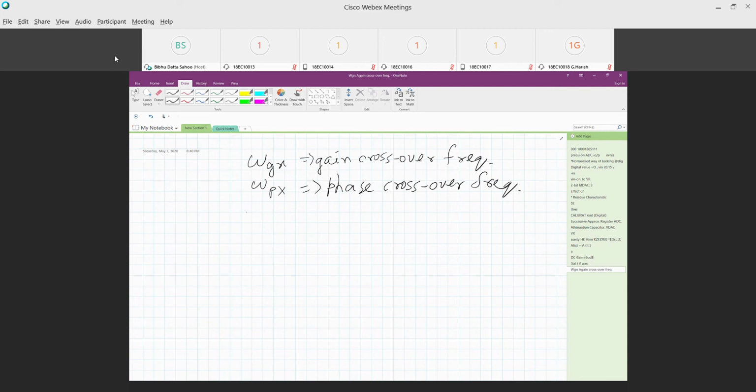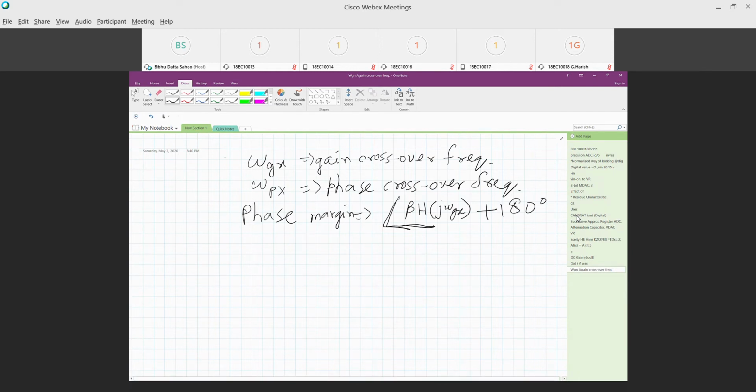Okay, then there is phase margin. It is the angle of beta h of j omega gx, at the frequency where it crosses the plus 180 degrees.